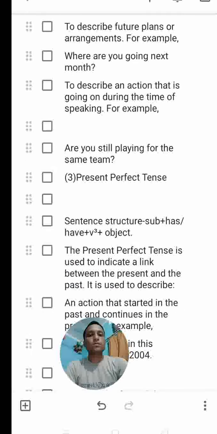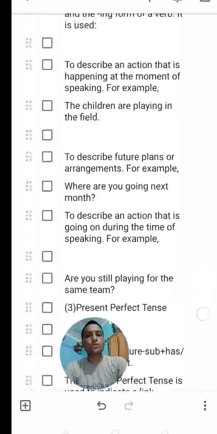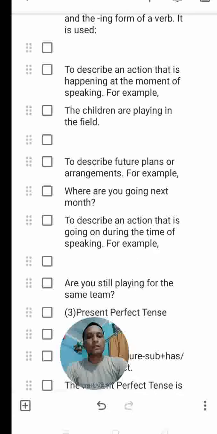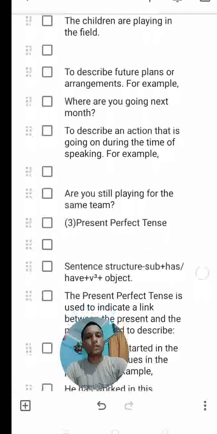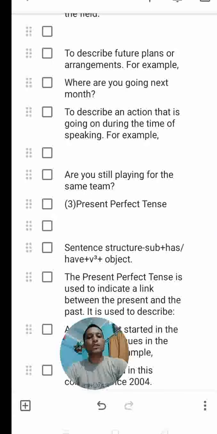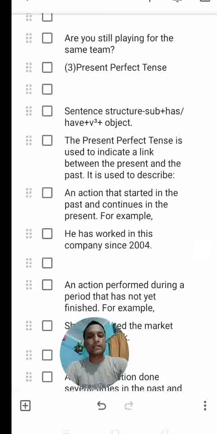And it also describes an action that is going on during the time of speaking. Okay, are you still playing for the same team? So present continuous tense is used to describe an action that is happening at the moment, to describe a future plan, or to describe an event that is going on during the time of speaking. Then comes present perfect tense.